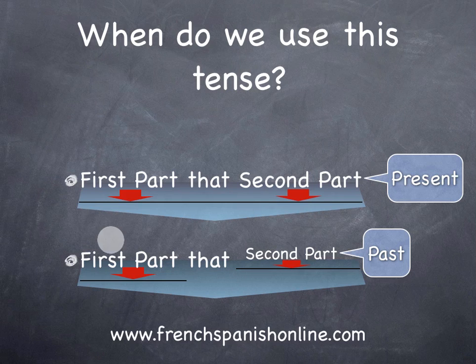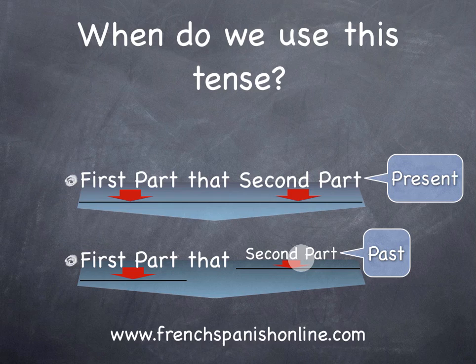Okay? But when the second part takes place before the first part of your sentence, as you can see here in our timeline, you need the past subjunctive to translate the second part. Okay, so it's just a question of time.